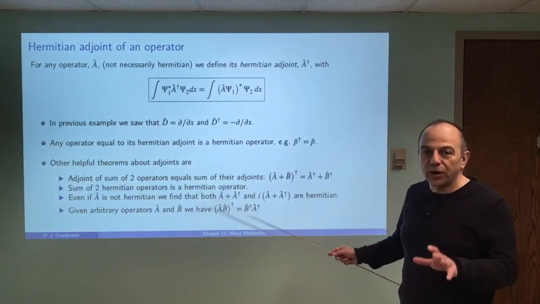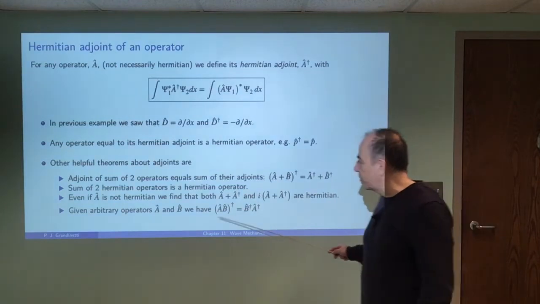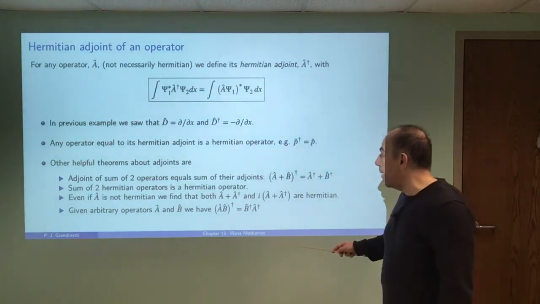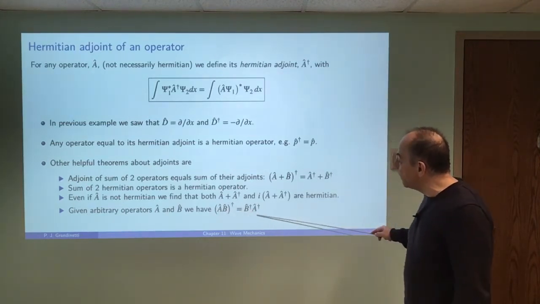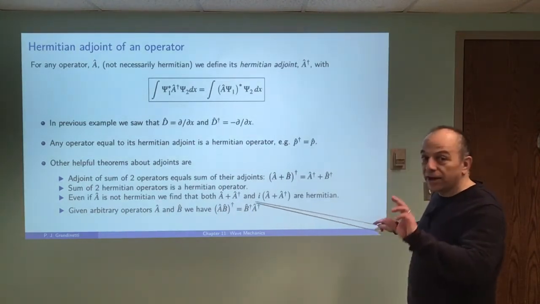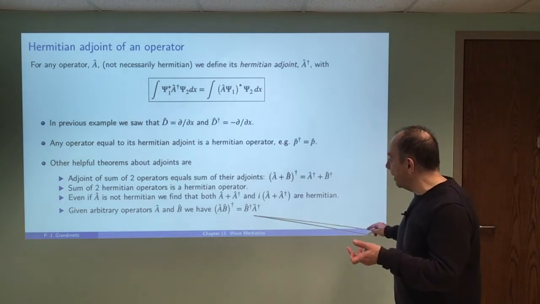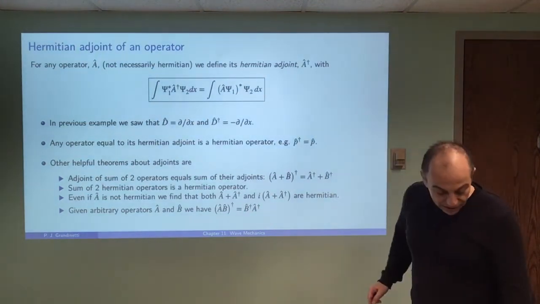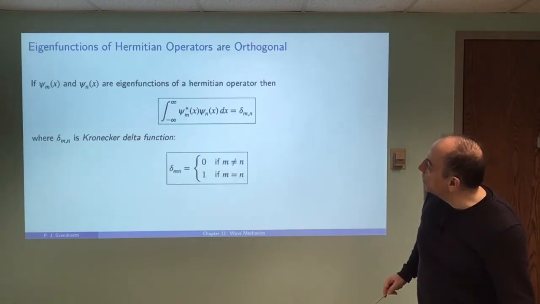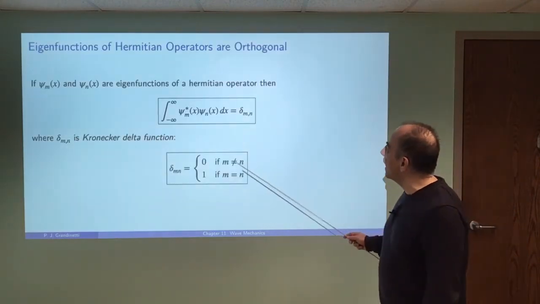This will be a useful trick that we'll use later in the course. And if you have two arbitrary operators, A times B, and you take the adjoint of the product, it's going to be equal to flipping the order and then taking the adjoint of B and the adjoint of A.